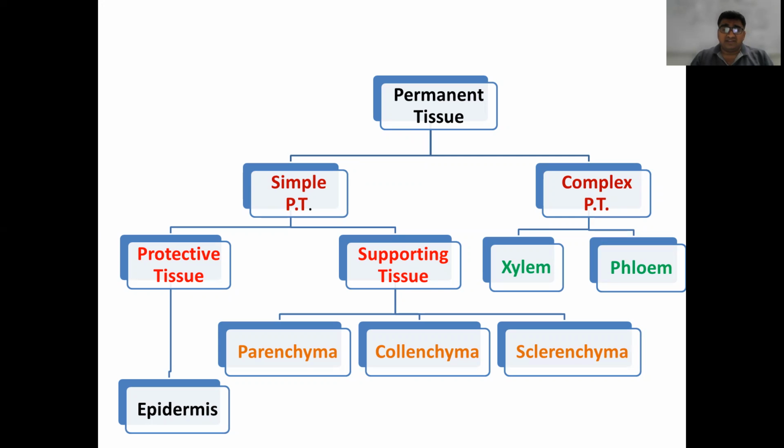While the supporting tissue again has three different subtypes: parenchyma, collenchyma, and sclerenchyma. Parenchyma is the food storing tissue. Collenchyma gives mechanical strength and flexibility to the plant, while sclerenchyma gives mechanical strength and rigidity to the plant. The second major important class of permanent tissue is complex permanent tissue, and it is subdivided into two subtypes, xylem and phloem. Xylem is a water conducting tissue, and phloem is a food conducting tissue. So this is about the permanent tissue.